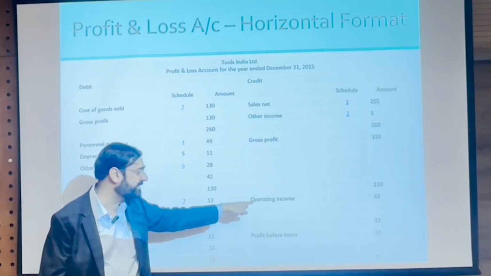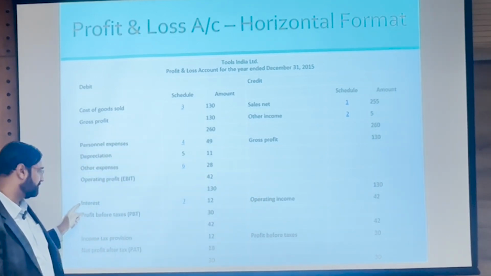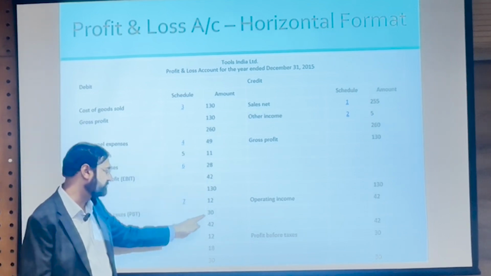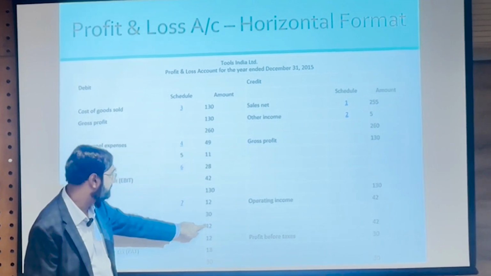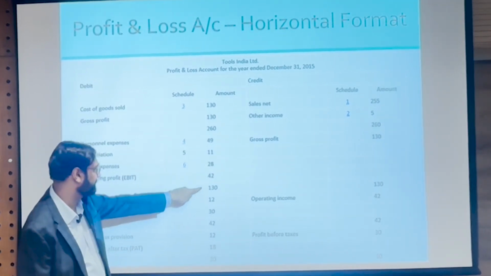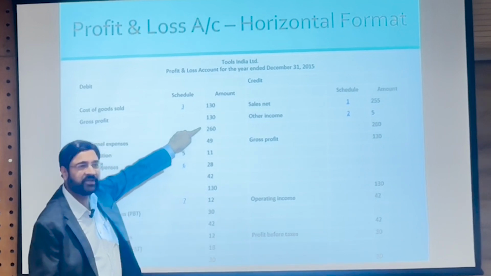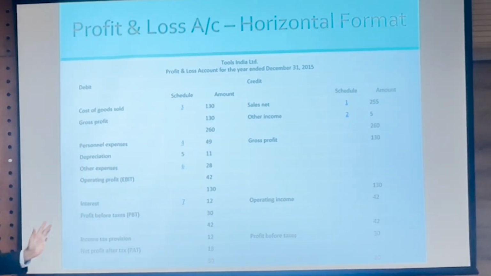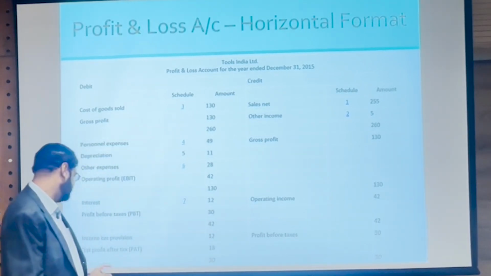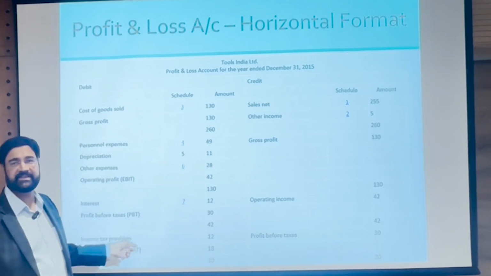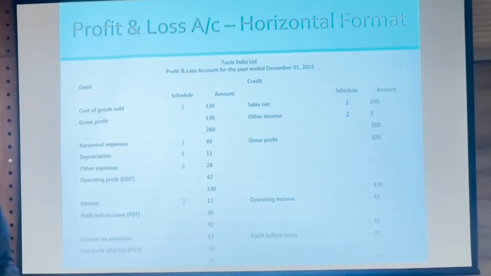So, once you subtract all three, we get our EBIT of 42, which is again shown on that side as EBIT of 42. Against that we have interest of 12, so profit before tax is 42 minus 12, 30. This is just a totaling, this 130 is a total, this 260 is a total, you can see that, right? Then we have tax. Profit before tax is taken on that side, 30, and then we have tax of 12. Assumed how much is the tax rate here? 40%, can you see? 12 on 30, 40%, right?